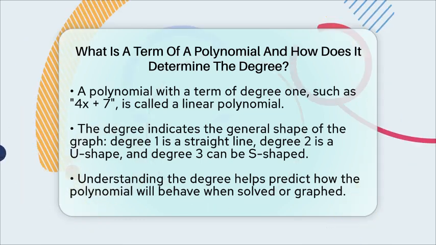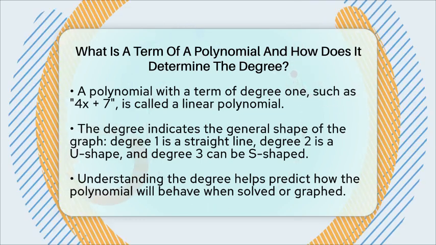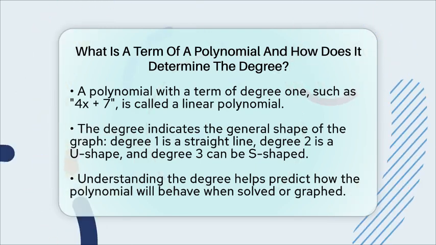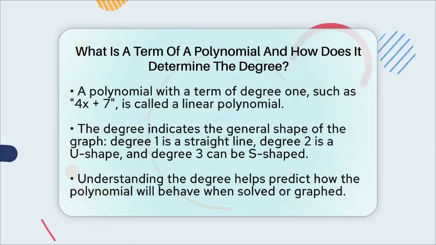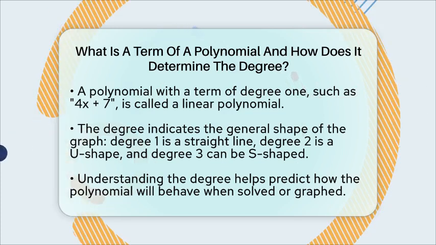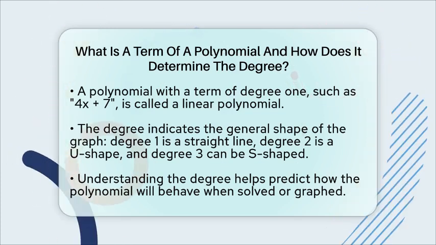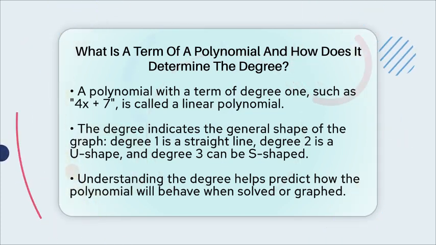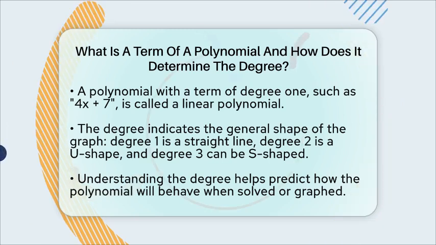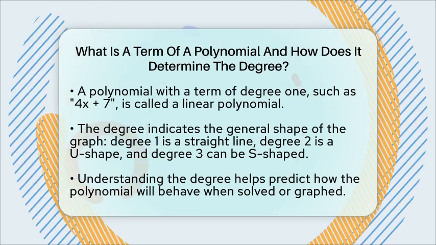So, a term is like a building block of a polynomial, and the degree is found by looking at the term with the highest exponent. This simple idea helps us classify polynomials and predict how they will act when we solve or graph them. Understanding this makes working with algebra much clearer and more straightforward.